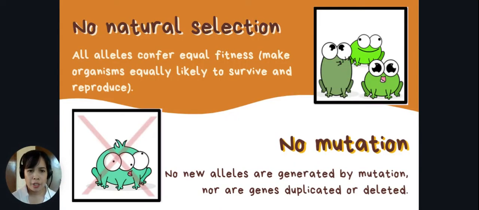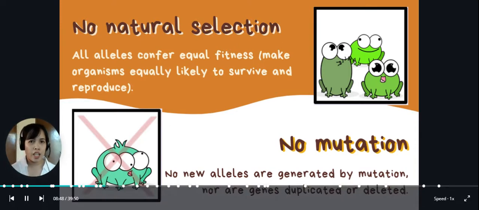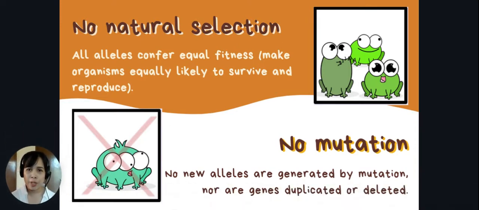First, there is no natural selection. All alleles confer equal fitness, making organisms equally likely to survive and reproduce. Let's take an example, the different colored frogs on the screen. You have dark green frogs and light green frogs. If they are in nature, and predators are present in the vicinity, the light green frogs would definitely be the first prey for the predators.